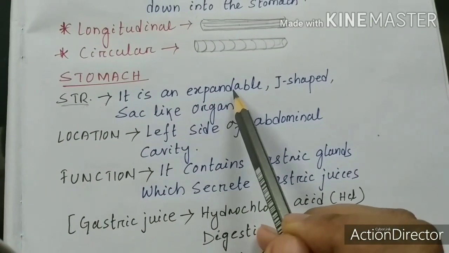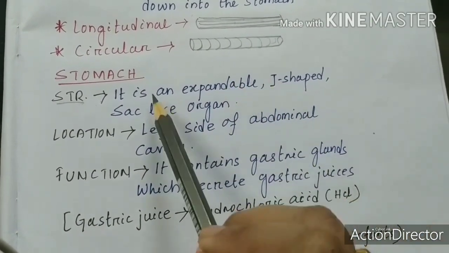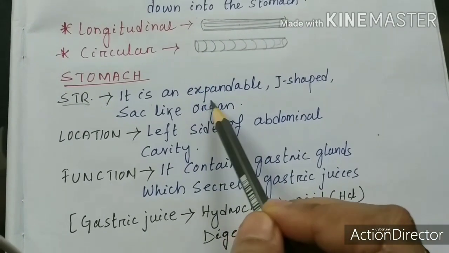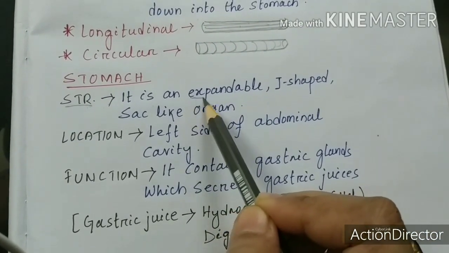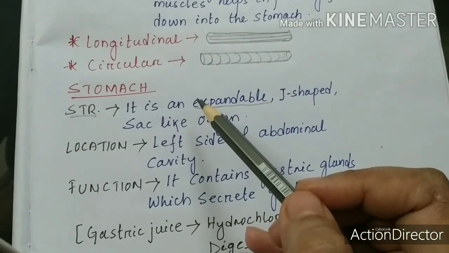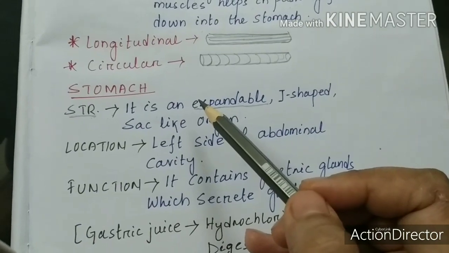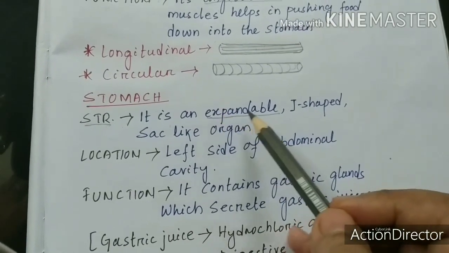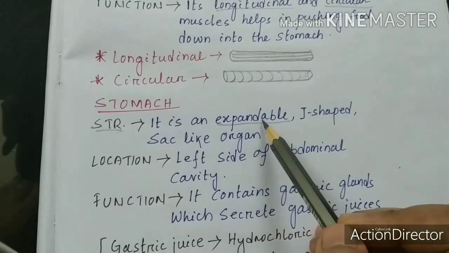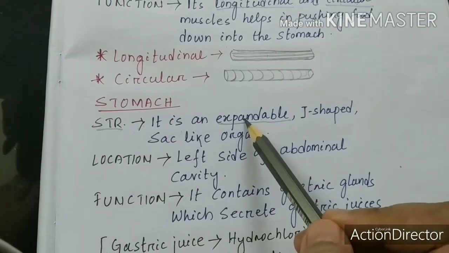It is an expandable J-shaped sac-like structure. What is expandable? It means which can be expanded. Take the example of a balloon. If you put air inside the balloon, then what happens? The balloon will expand. The same here, the stomach is expandable.